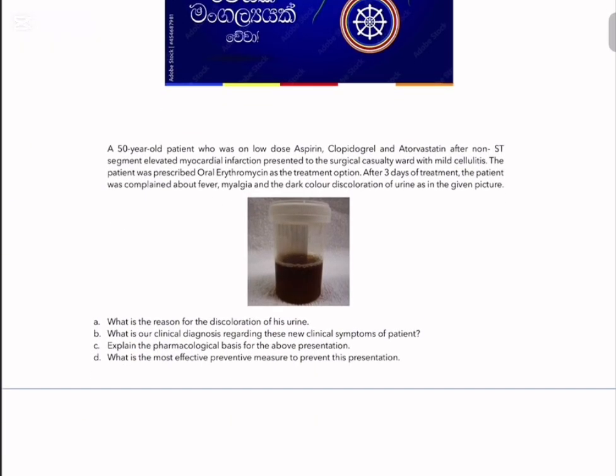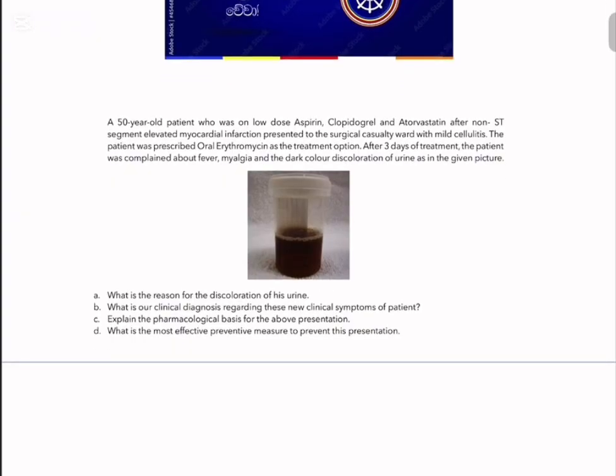So, going into the question, we have a 50-year-old patient who was on low-dose aspirin, clopidogrel, and atorvastatin after a non-ST segment elevated myocardial infarction presented to the surgical ward with mild cellulitis. The patient was prescribed oral erythromycin as the treatment option. After 3 days of treatment, the patient complained about fever, myalgia, and dark urine discoloration as given in the picture. So, before diving into the pharmacological basis of the question, let's discuss some pathology and recall